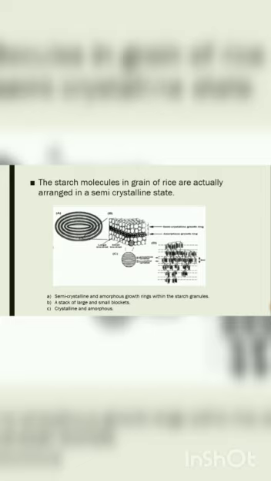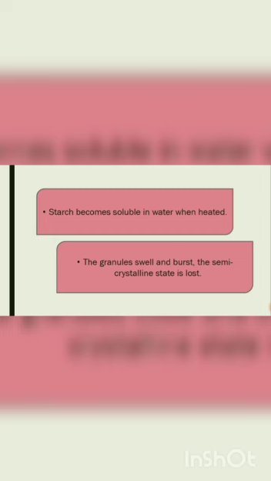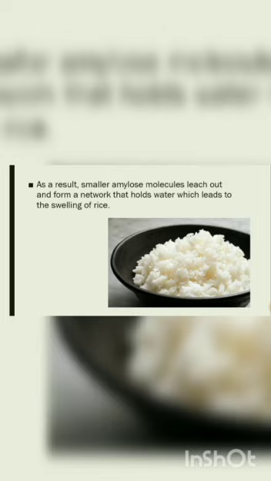The starch becomes soluble in water when heated. The granules swell and burst. The semi-crystalline state is lost. As a result, smaller amylose molecules leach out and form a network that holds water, which leads to the swelling of rice. Hence, rice expanding after cooking is basically due to a chemical reaction of starch and water in the presence